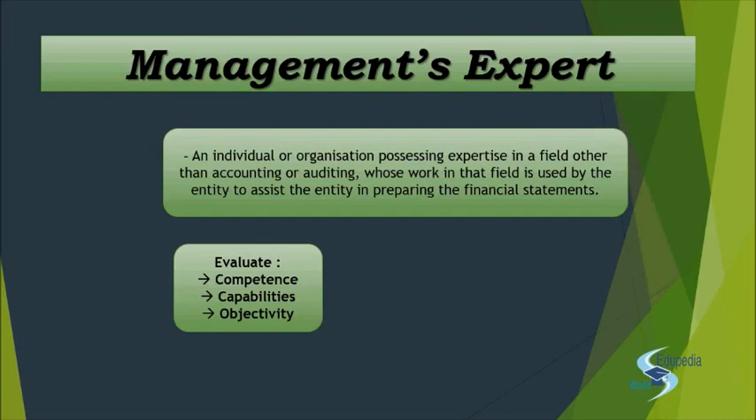So when it comes in the exam, you will have to write these three words: competence, capability and objectivity, right? Then we have also seen how will the auditor determine the competence, capability, and objectivity.